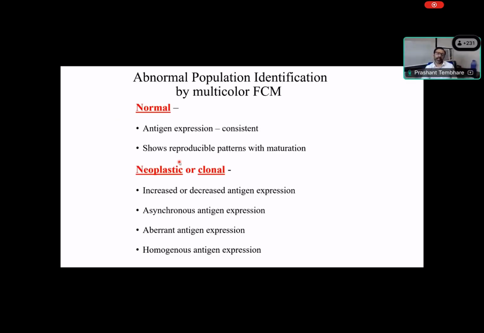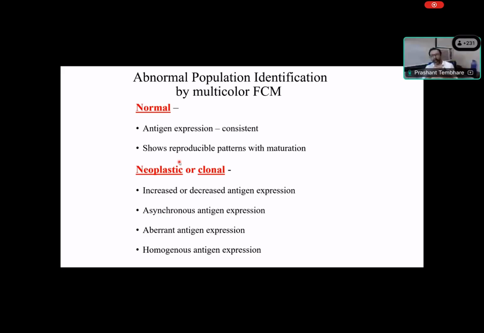Okay, so that's it. As I mentioned, how do we identify normal population and abnormal population? Normally we have these antigen expressions consistent because these are tightly genetically regulated, and our genomics, our human DNA, our human genetic pattern expression is the same throughout the human. So these are highly reproducible, and because they show a reproducible pattern with the different maturation of different cell lineages, these patterns can be studied in normal.